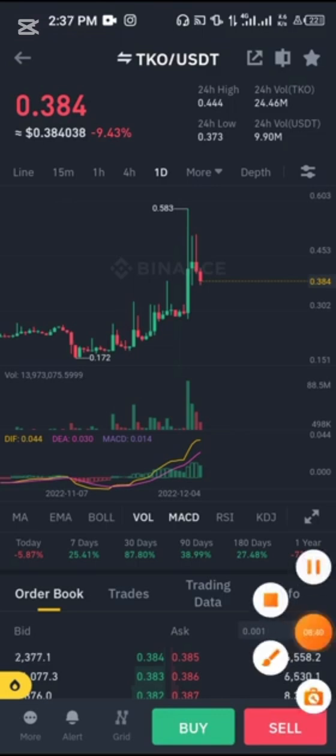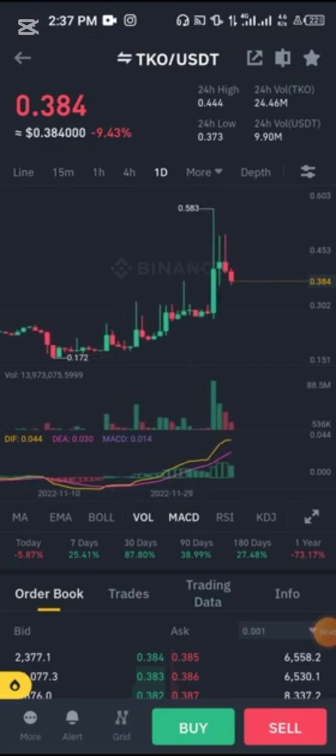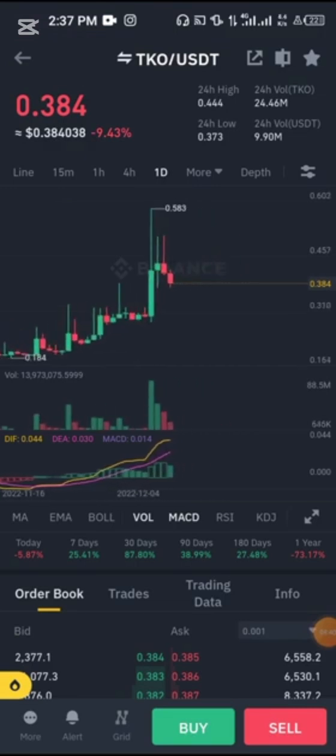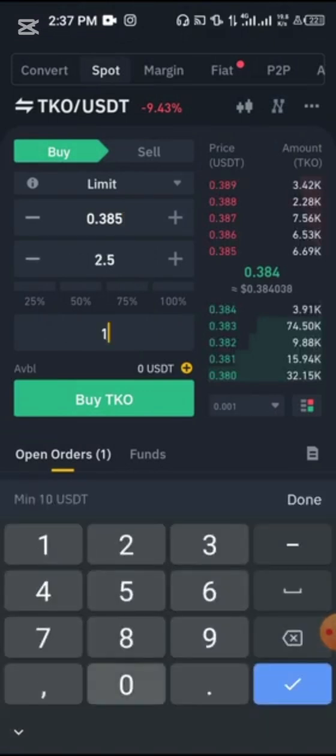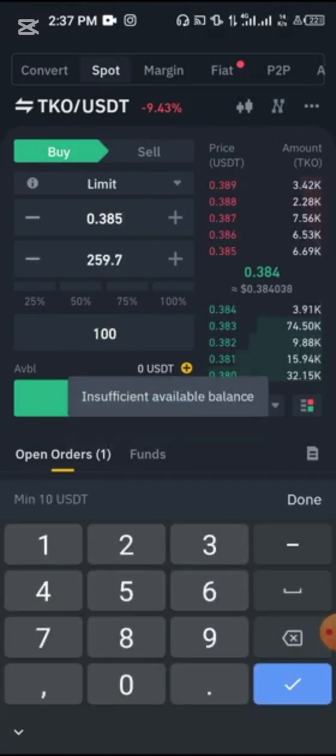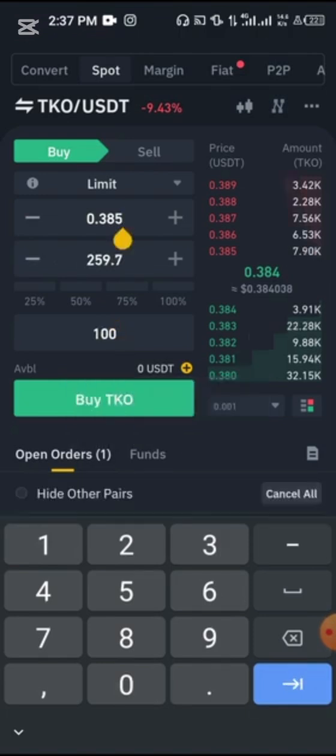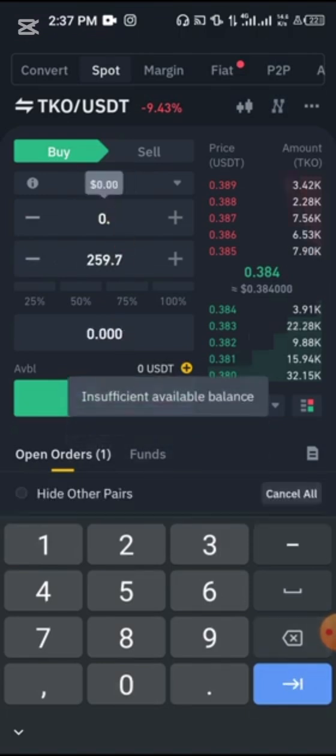All right, so now let's say we want to buy this particular crypto, and then what height has it gone to within the past 48 hours? It has gone to 0.583. Now we'll come here, click on buy. When we click on buy, let's say we are buying with $100, and we put a sell order at 0.583.